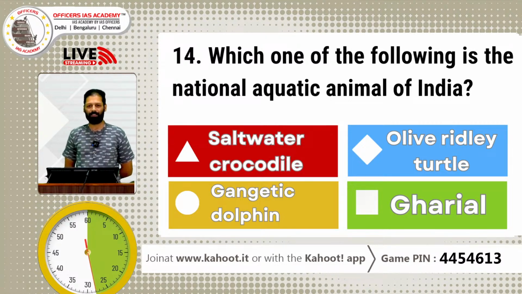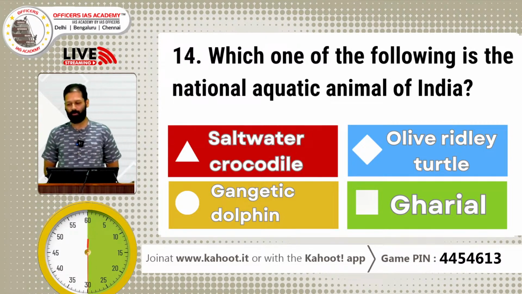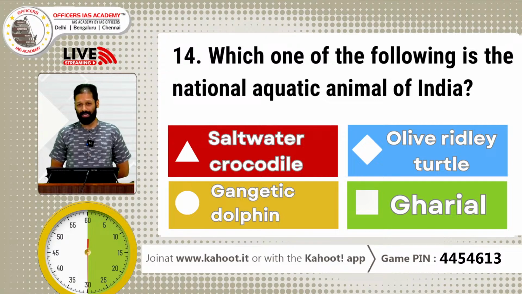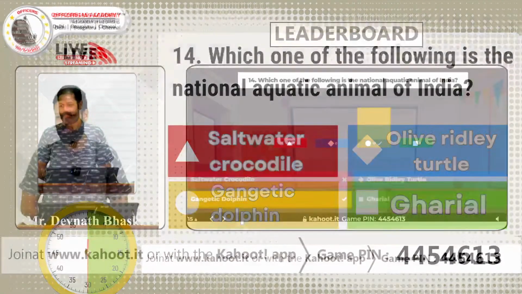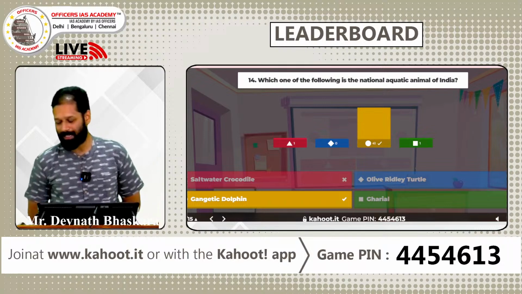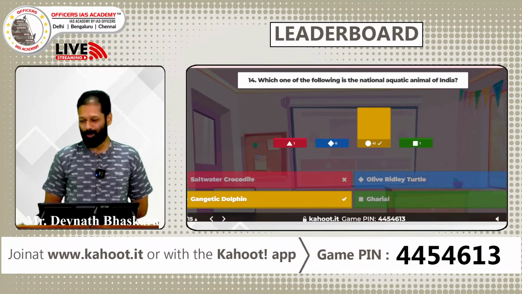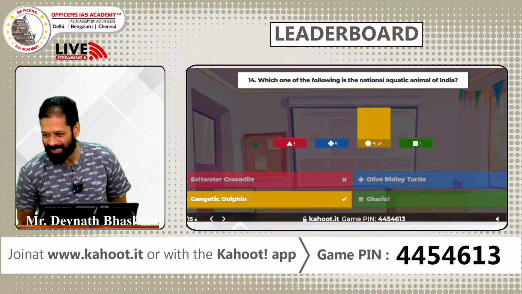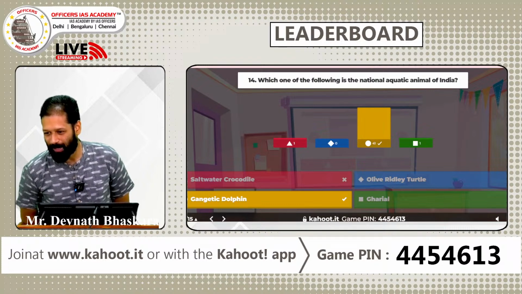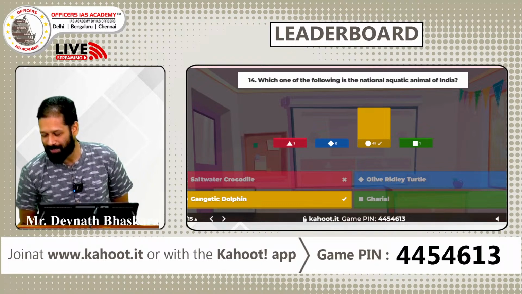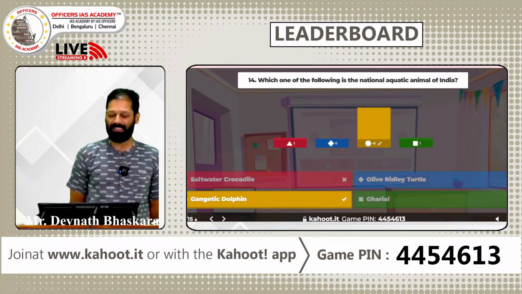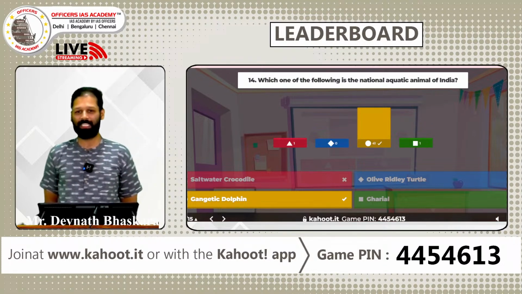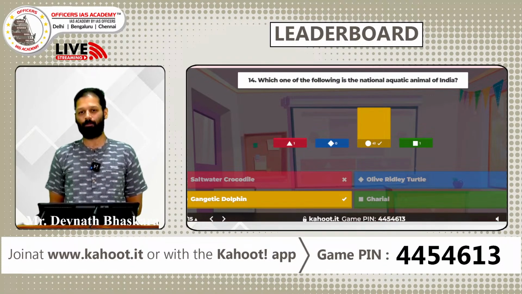Like I said, this caters to the IFOS audience who are taking up this examination. Answer, obviously, the Gangetic dolphin. Right? I didn't expect any mistakes in this question. A whopping 41 of you have given the correct answer to this question. Saltwater crocodile, one person has given, and one person has said gharial. It is the Gangetic dolphin, species in news. That is the theme of this question.